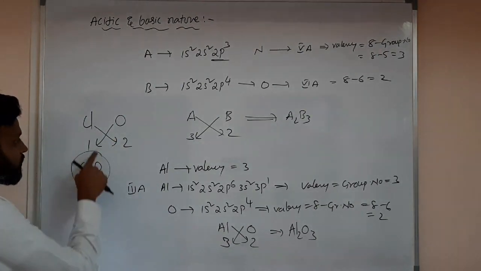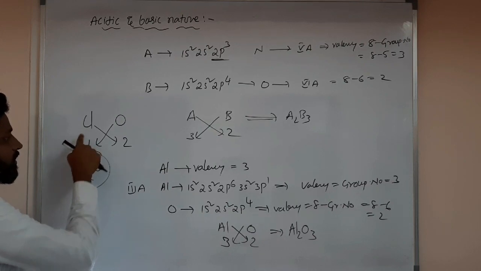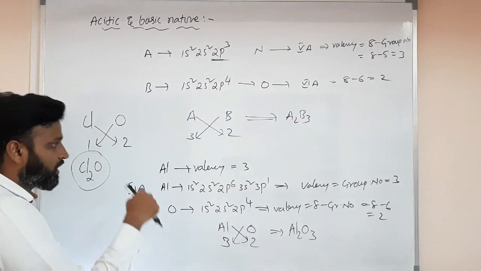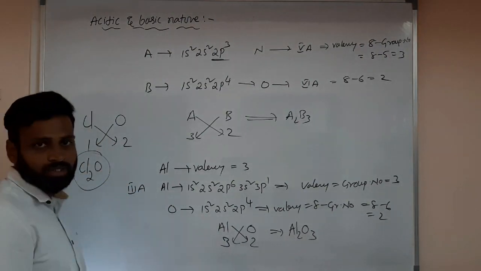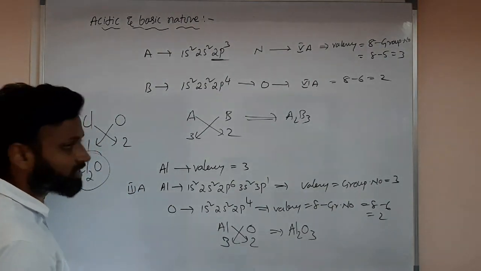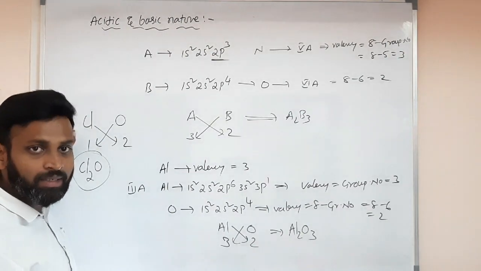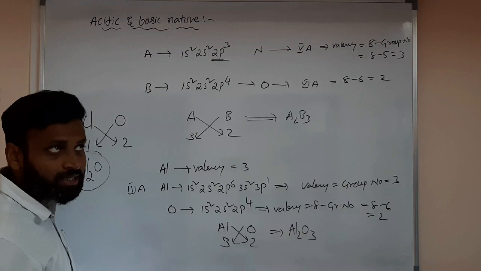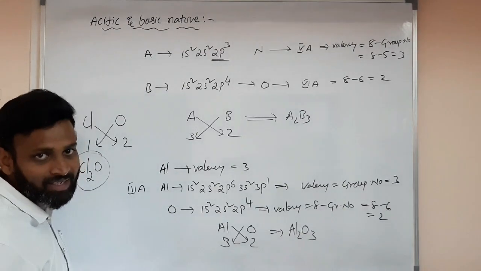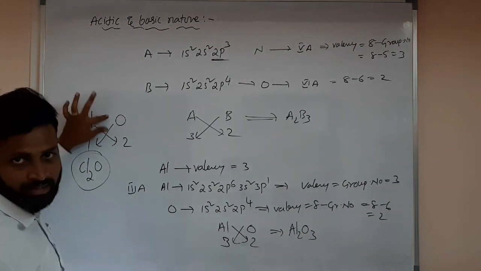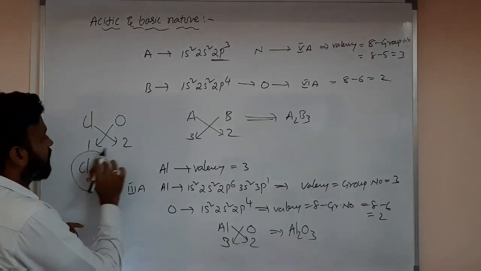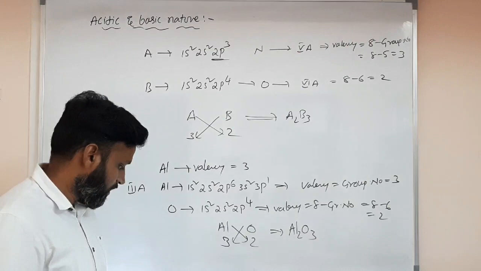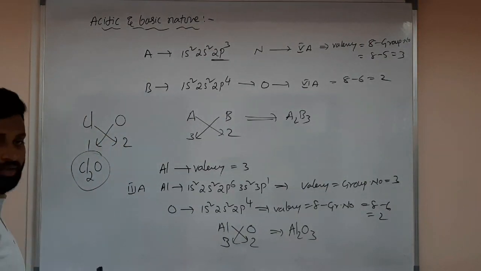Got it, sir? So why is chlorine valency 1? General valency is from the ground state if they mention it. So general valencies we have to consider. Chlorine is 17th or 7th A. 17, but don't take the 17th group. Then 8 minus 17, sir? No. 8 minus 7, 1. Oxygen, 8 minus 6, 2 valency. So it's Cl2O, like that we can say. Understood? So these are very important.